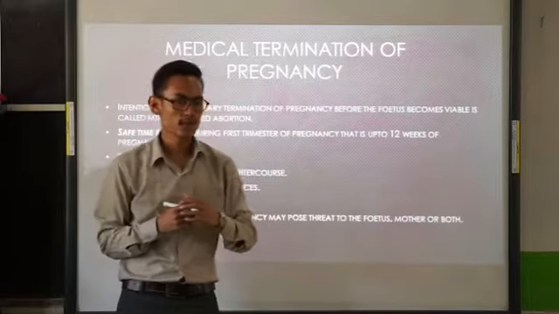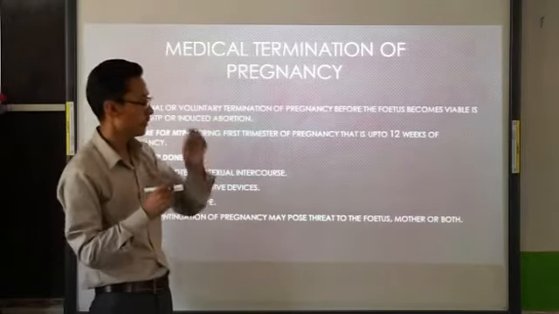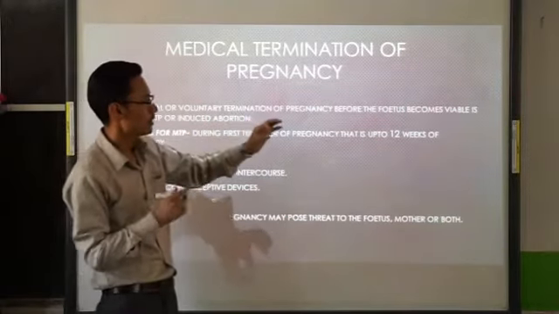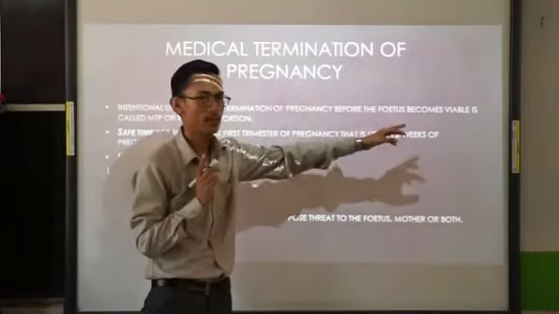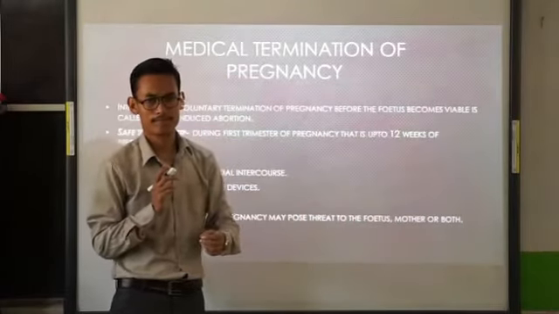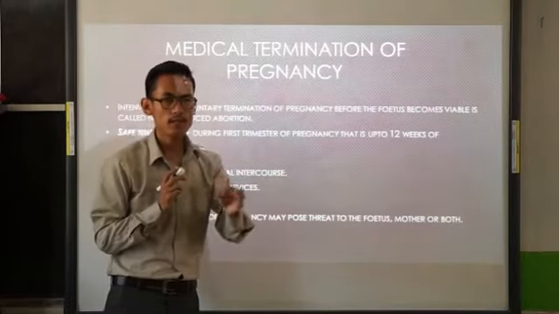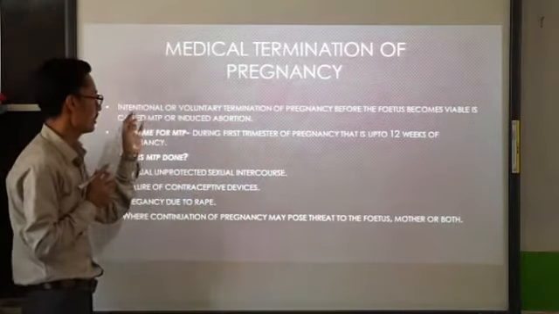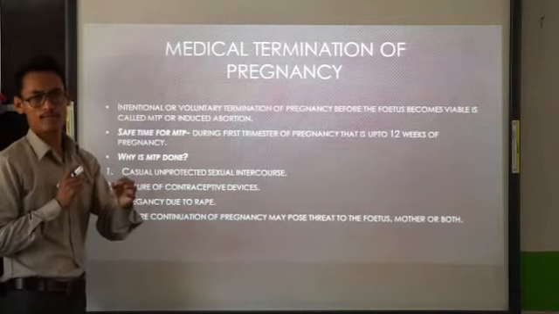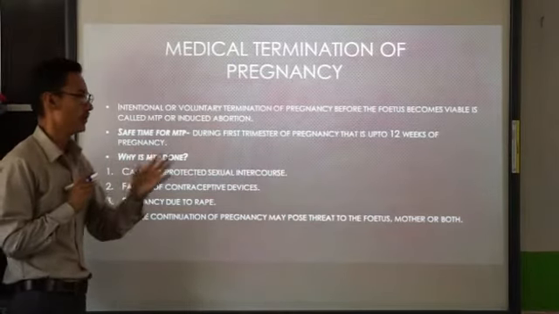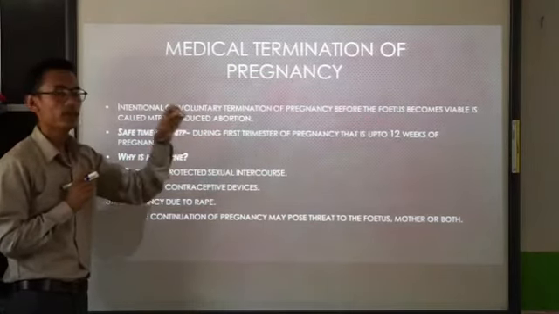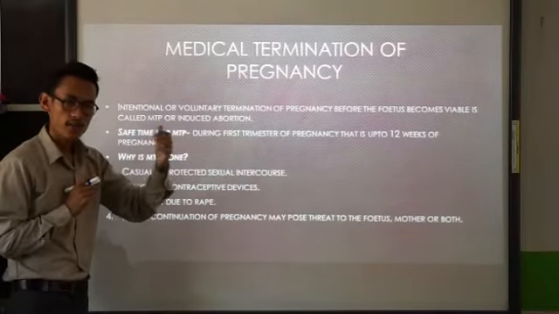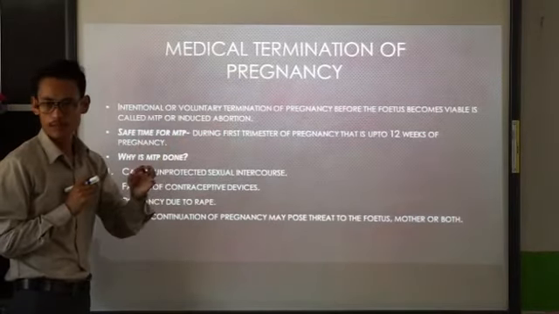But to go for MTP, the fetus must not be viable. Viable means self-living. So MTP or induced abortion means intentional abortion, before the fetus becomes self-living or viable. Clear?